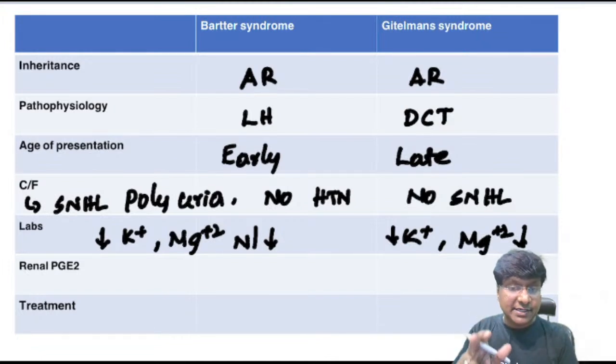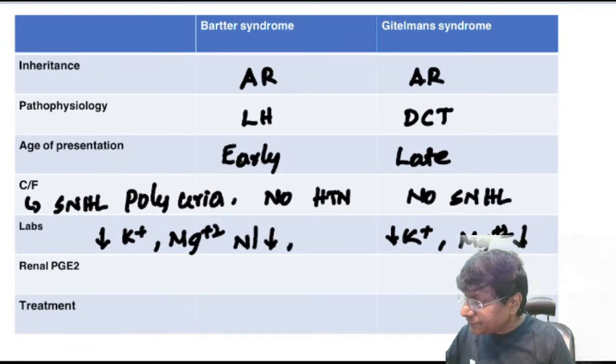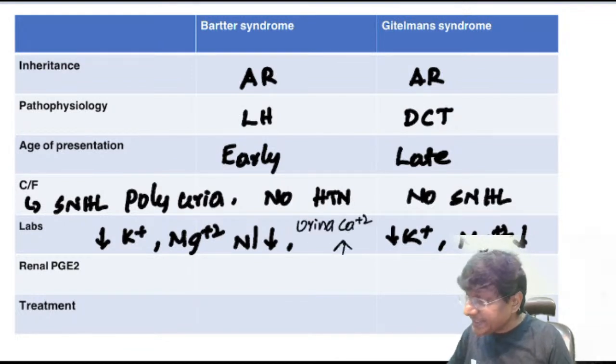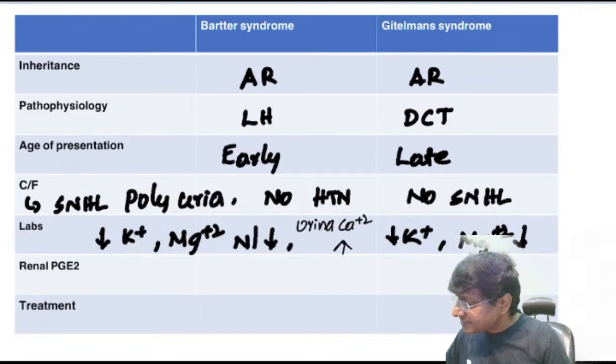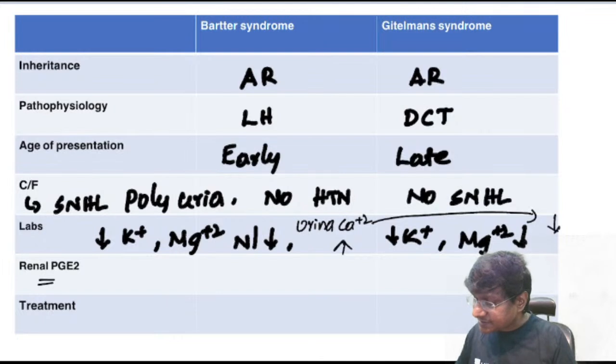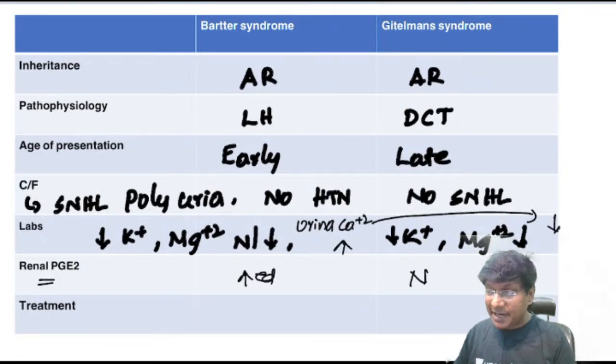Another important difference is the urinary calcium excretion. The urinary calcium excretion will be elevated in Bartter's, whereas the urinary calcium excretion will be reduced in Gitelman syndrome. So this is one important difference between Bartter's and Gitelman's. And next is the renal prostaglandin E2 levels, that is increased in Bartter's, whereas normal in case of Gitelman syndrome. Then how will you treat Bartter syndrome?